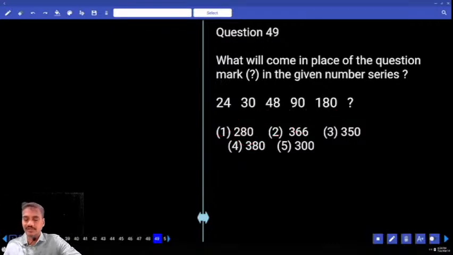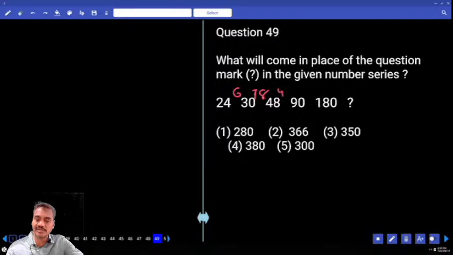Then 49: 24, 30 and so on. Now 24 plus 6 is 30. 30 and 40, what is the difference? 18. And next 48 and 90. 48 and 90, 42. And 90 and 180, the difference is 90. Then 6 and 18, the difference is 12.